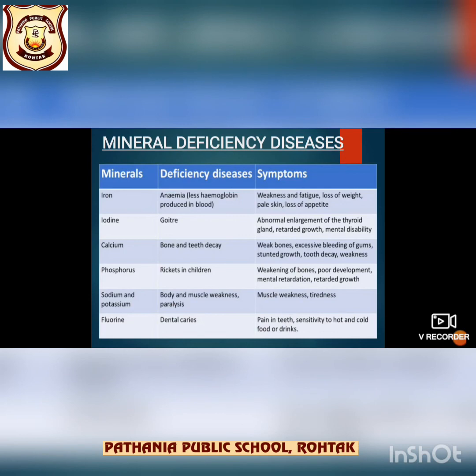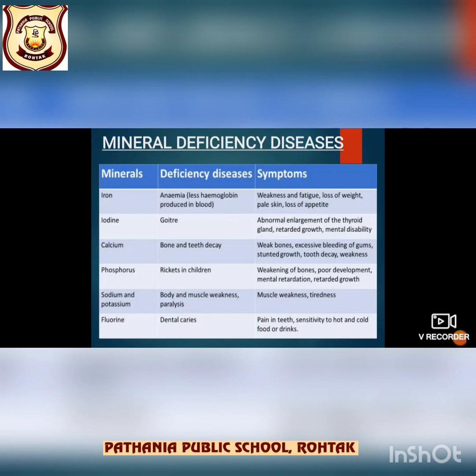Anemia is a disease in which the level of hemoglobin in the blood is less than normal, so it reduces the oxygen carrying capacity of blood. So the deficiency of iron in the diet leads to a disease called anemia. Okay, so the main symptoms of iron deficiency are that the person looks pale, he or she feels very weak, he or she tires easily and loses weight, and his nails also turn white.